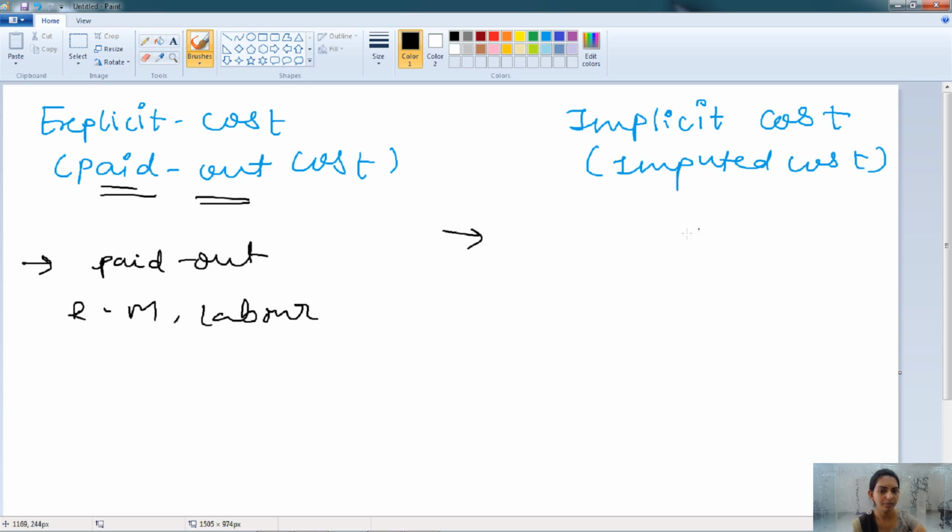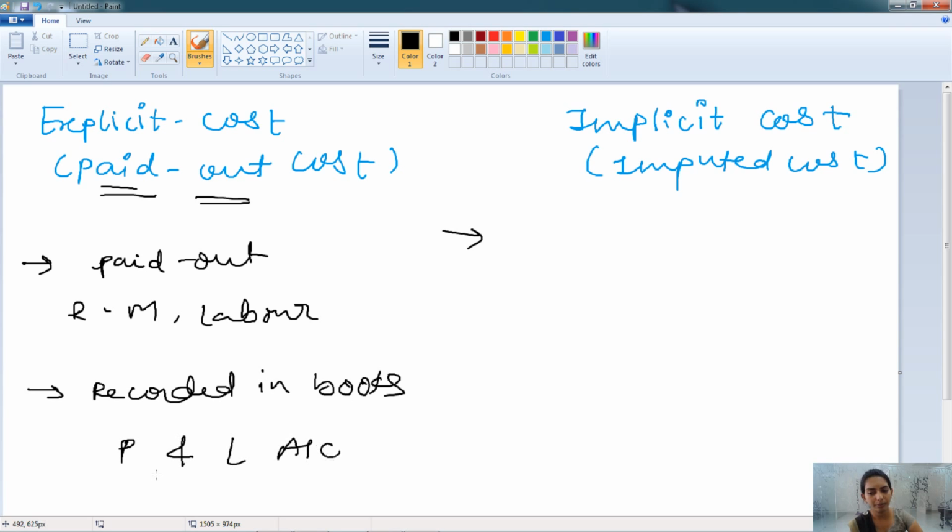The second one is the implicit cost or the imputed cost. Here explicit cost is recorded in the books of account, and it is helpful to prepare the P&L account and to know the profit and loss of the business and to do the tax adjustment. So explicit cost is related in this area, whereas implicit cost is related to the theoretical, because it is not actually incurred by the firm.